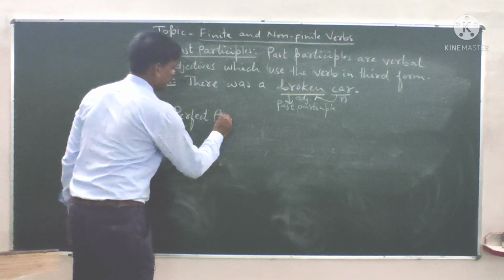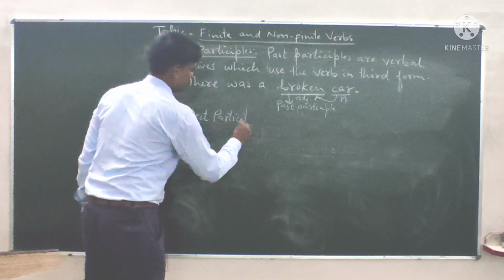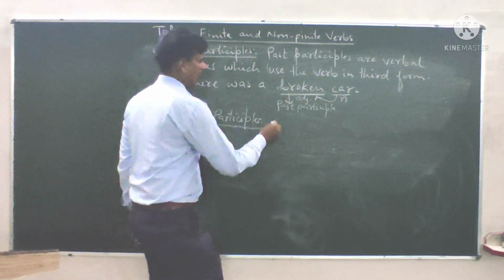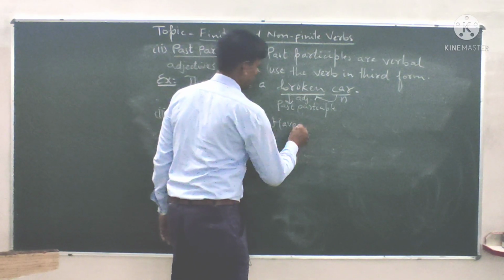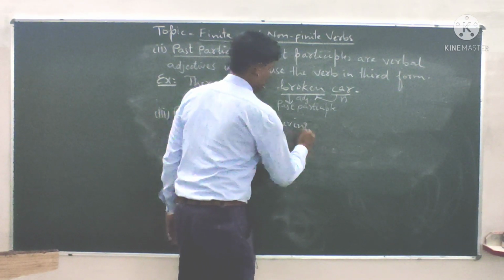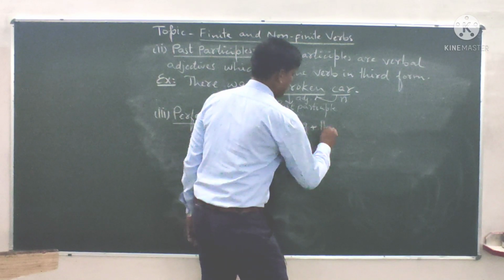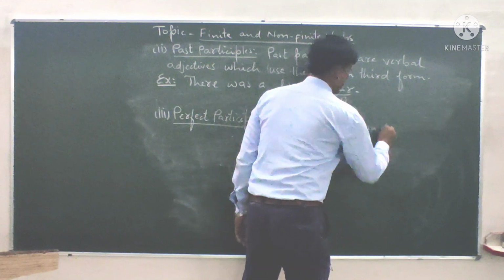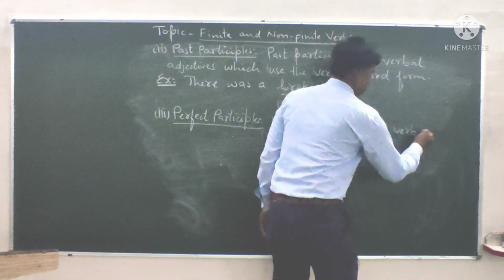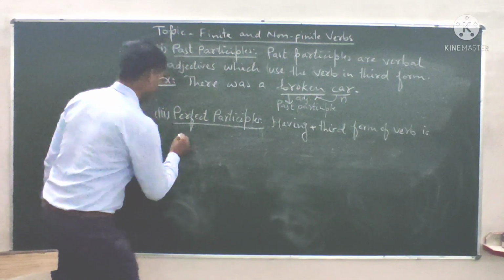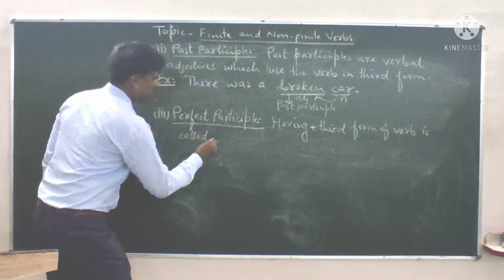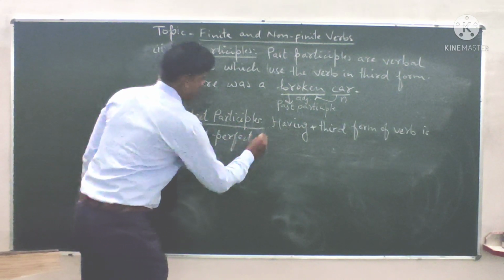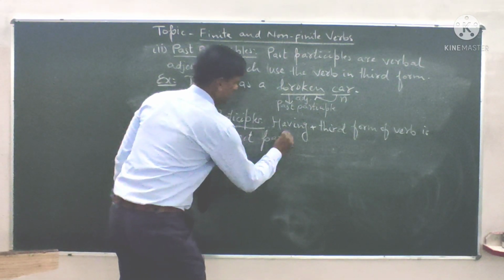Perfect participle. Having plus third form of main verb is called perfect participle.